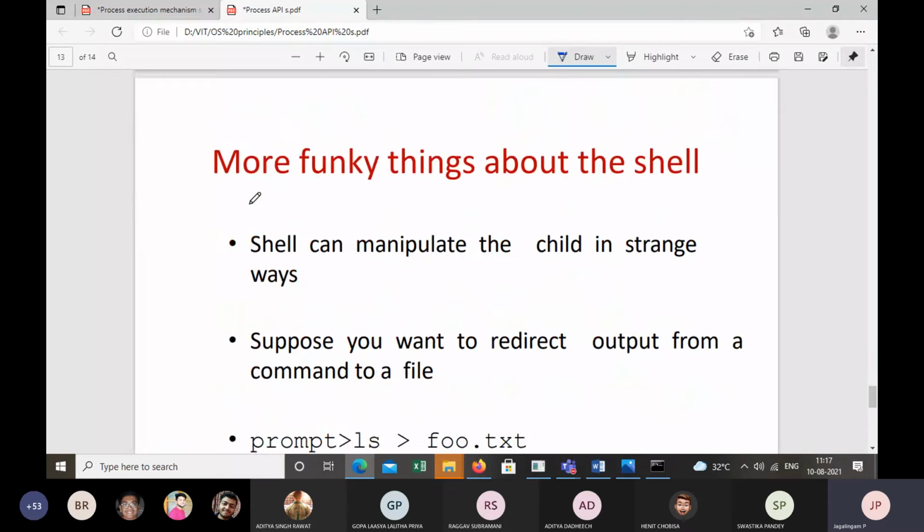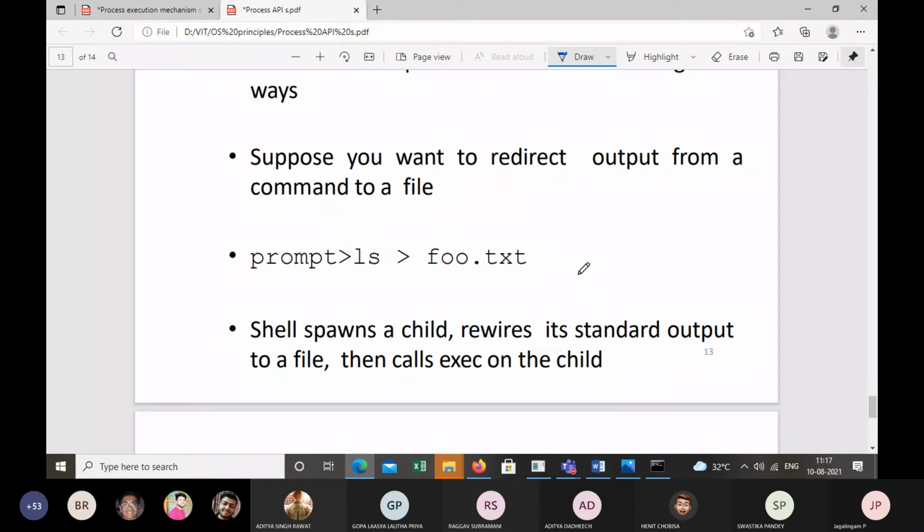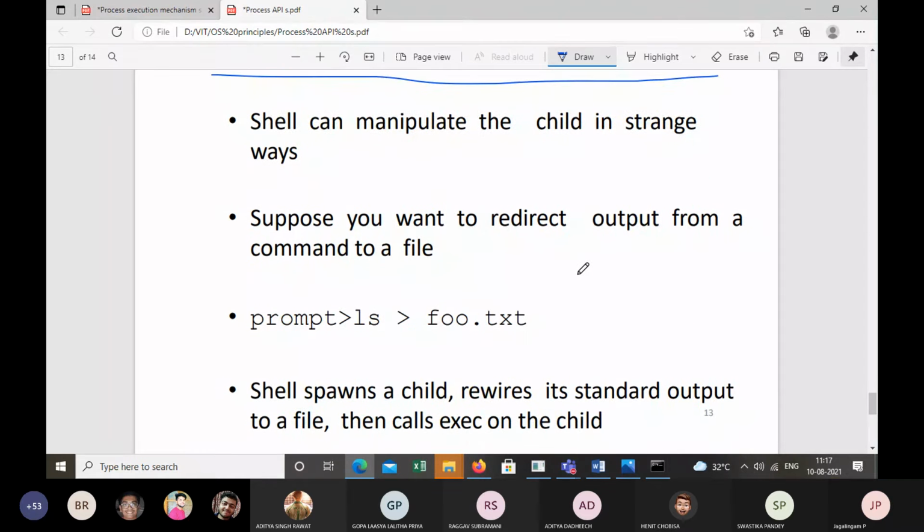Now the shell does some more funky things. The shell is a process, right? The shell can manipulate the child in different ways.